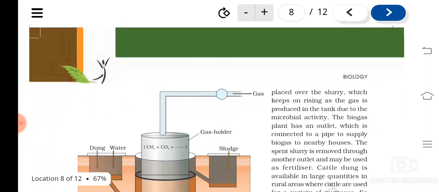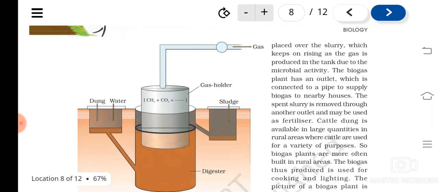And as the process of growth of these microorganisms takes place, they start producing the gases. And as the amount of gases increases, the lid also rises up, and the biogas plant also has an outlet that is connected to a pipe to supply biogas to nearby houses.